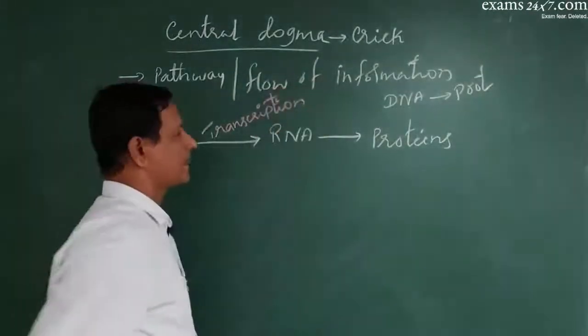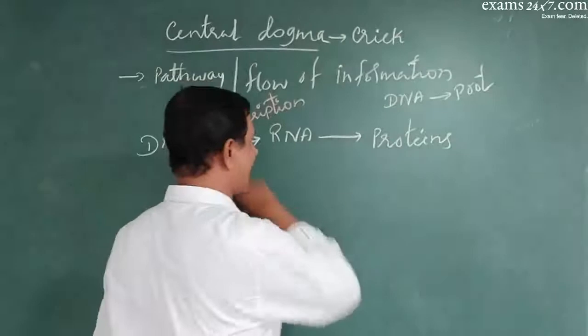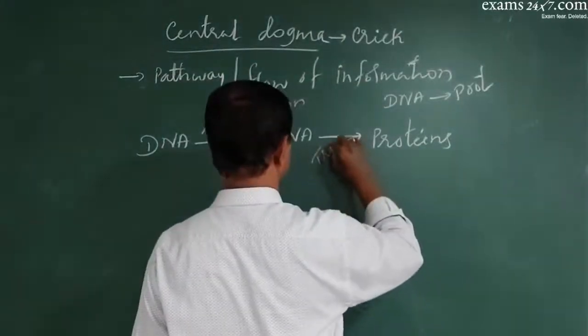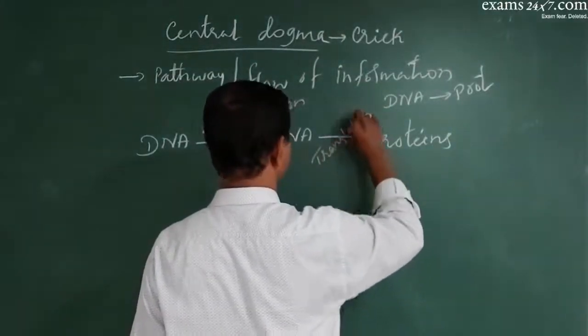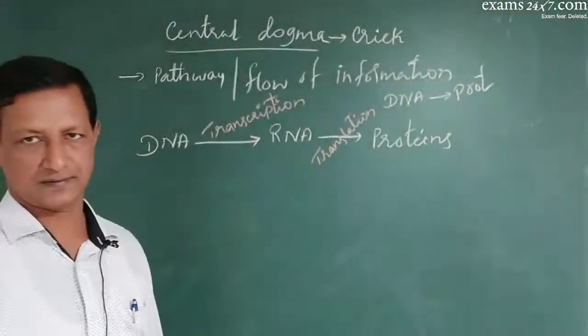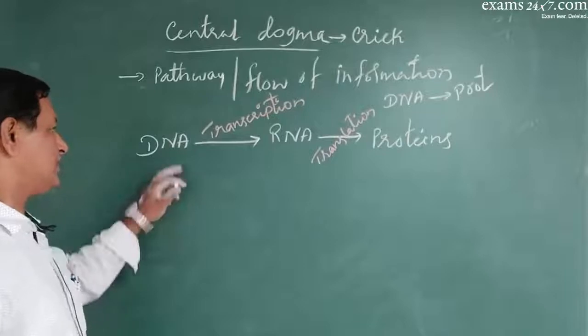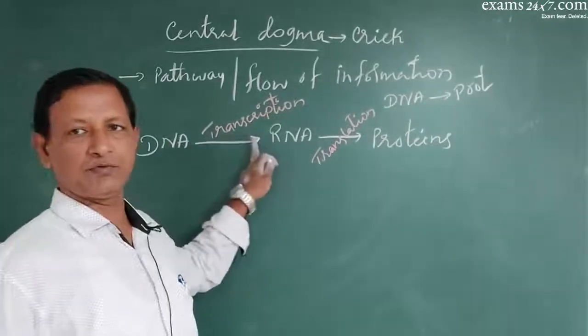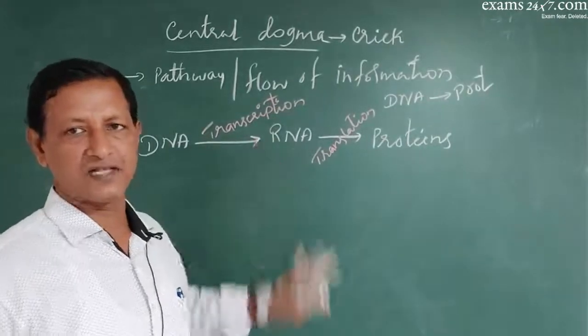The process where the RNA produces proteins is called translation. Got it? So, central dogma mainly involves two steps: transcription and translation.